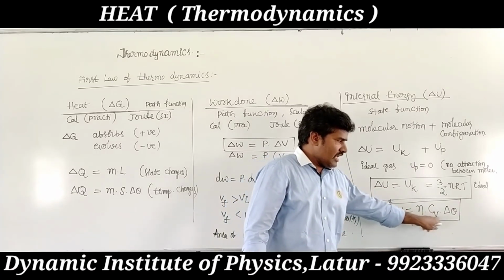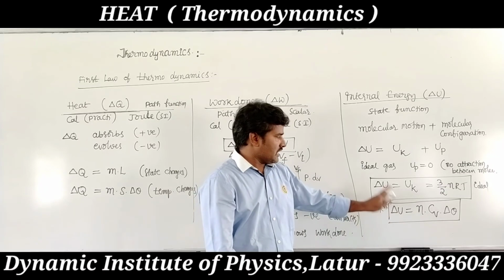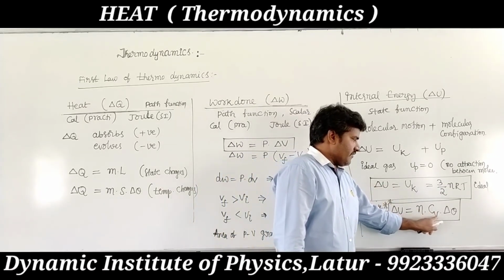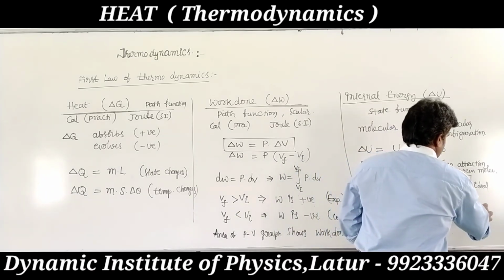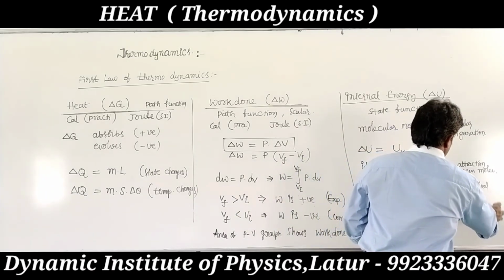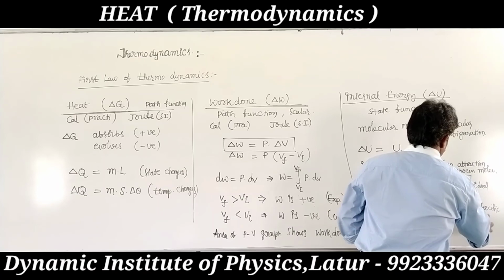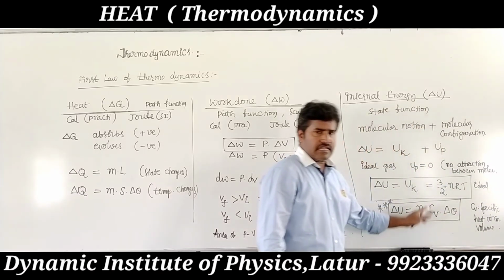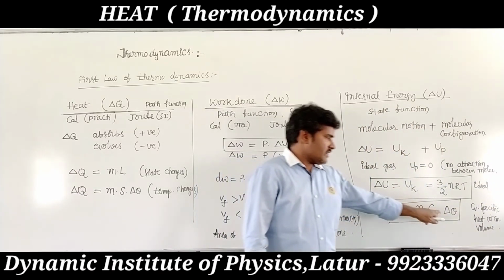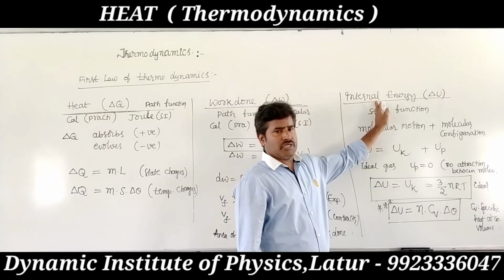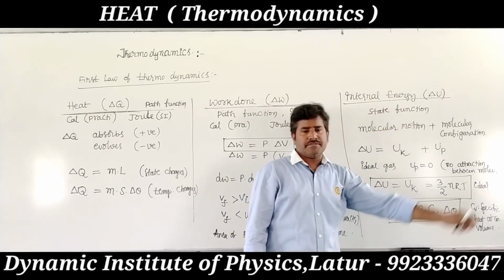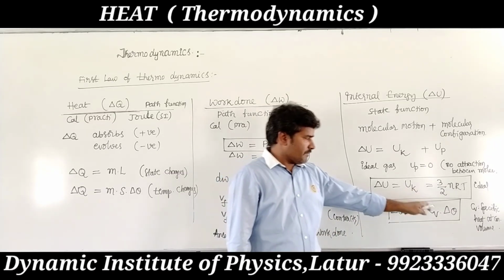The internal energy always shows the temperature of the substance.